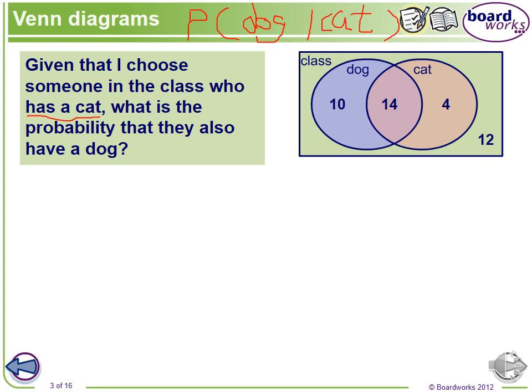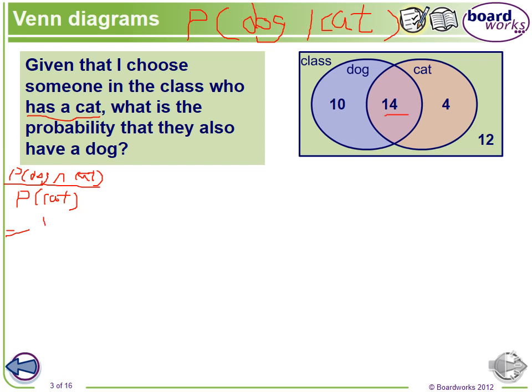Let me write the formula again. That will be P(A and B), which is dog intersect cat, divided by the probability of the condition. Which one is the condition? It's the cat. If you use this formula, the probability of dog intersect cat: the intersection area is 14.